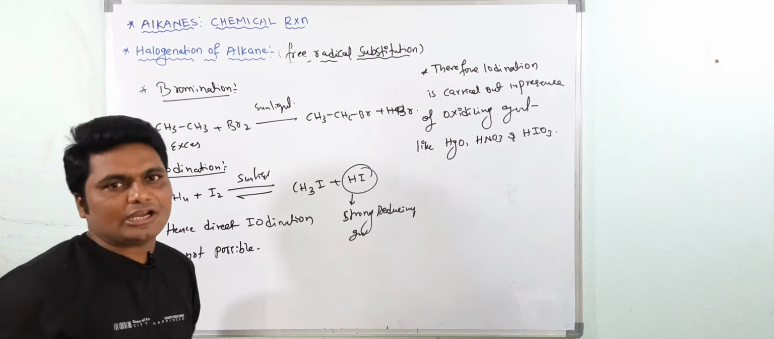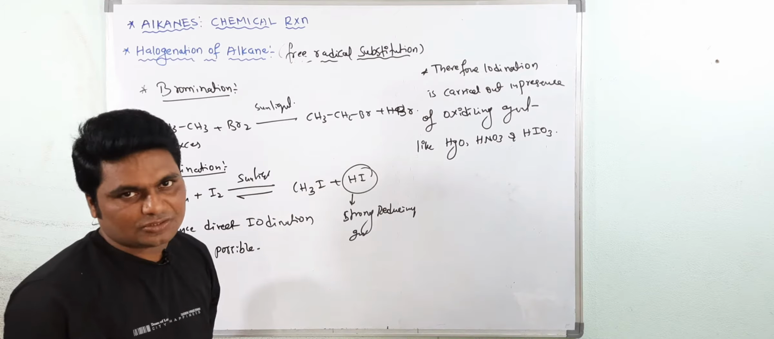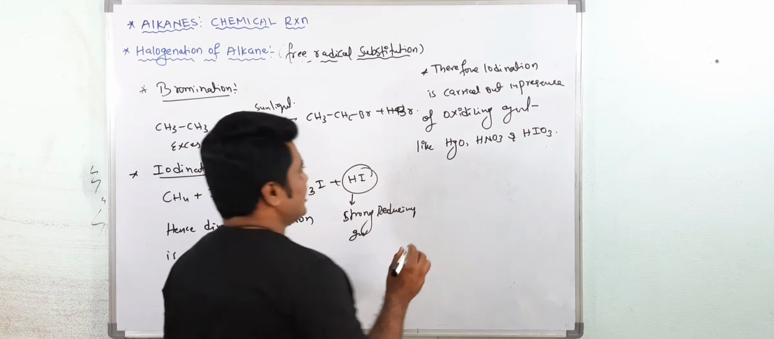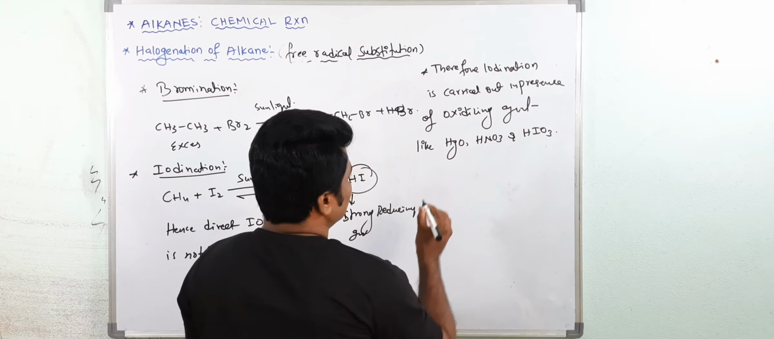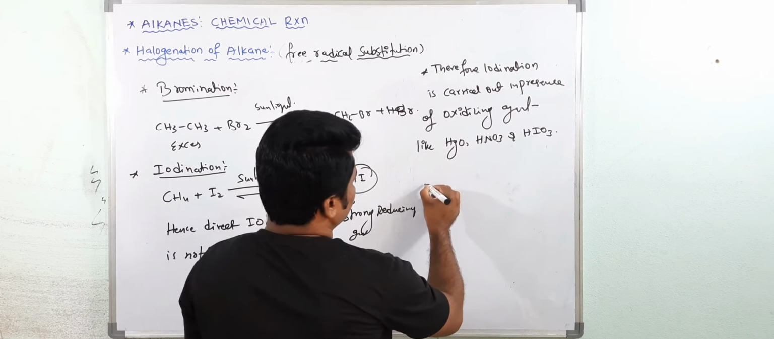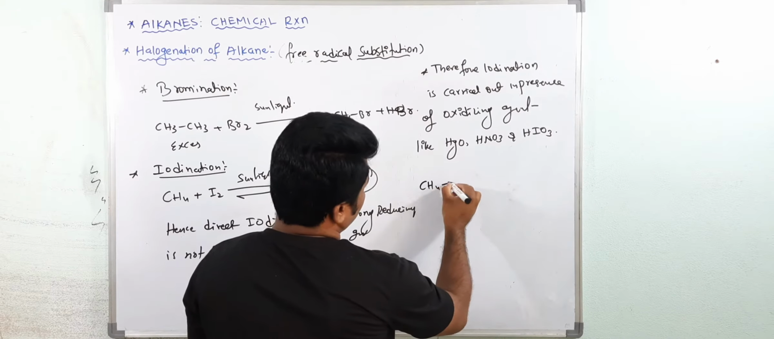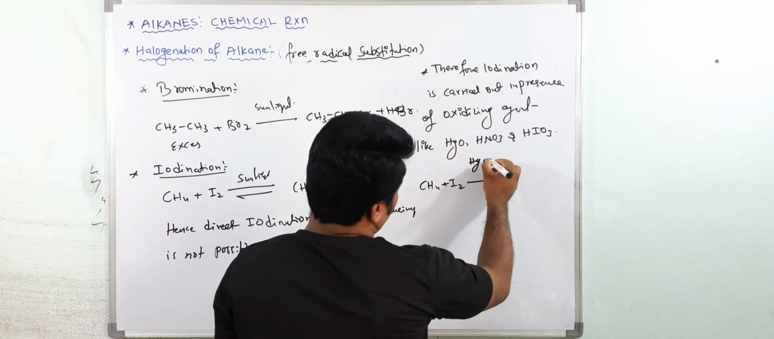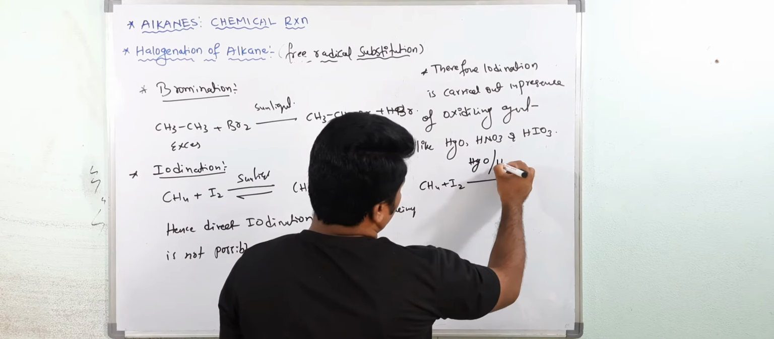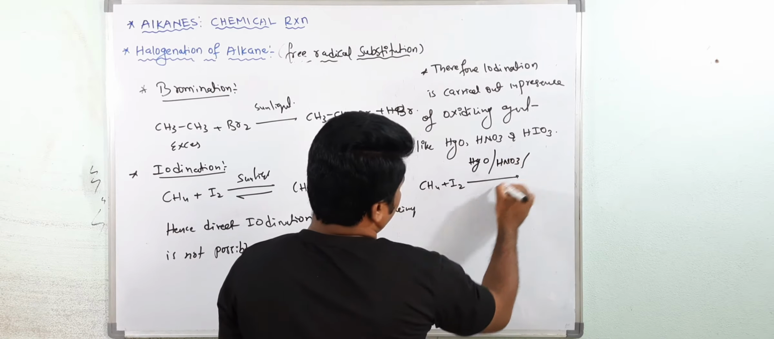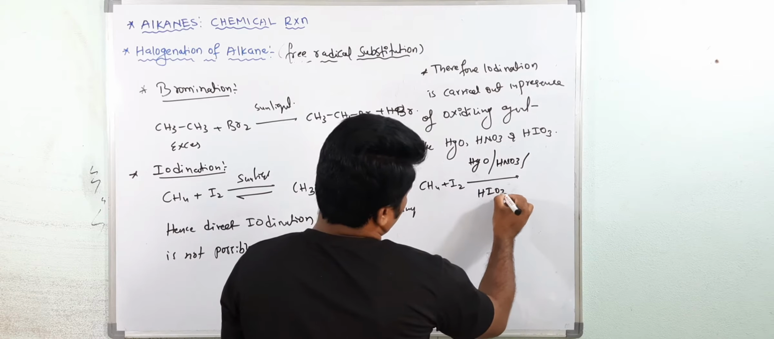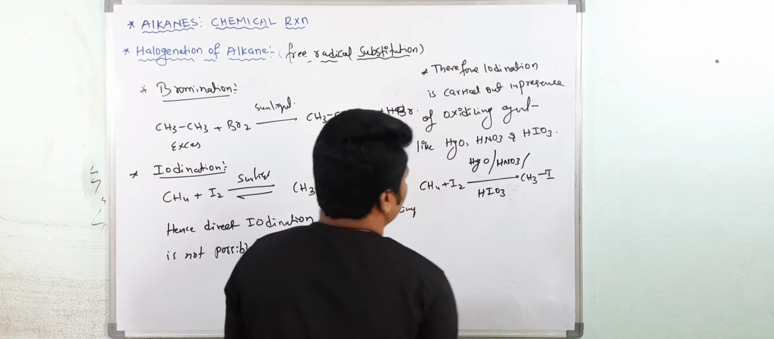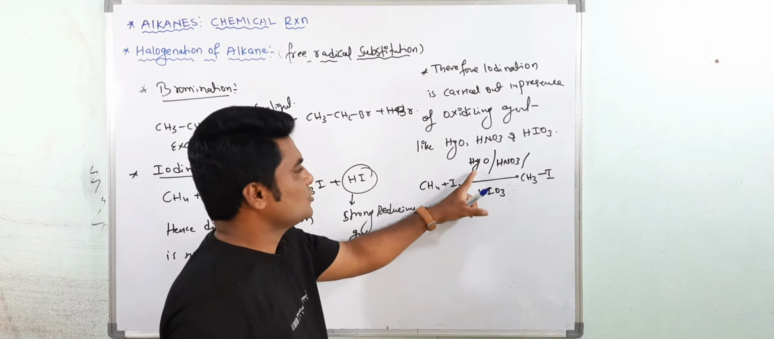This is an NCERT question. Iodination takes place in the presence of dash. They will give one of these oxidizing agents. Okay, see here. For example, if you take CH4 and iodine, you can use any oxidizing agent, HgO, HNO3, otherwise HIO3. Then you will get CH3I and iodine. Why? Because the HI is decomposed by this one.